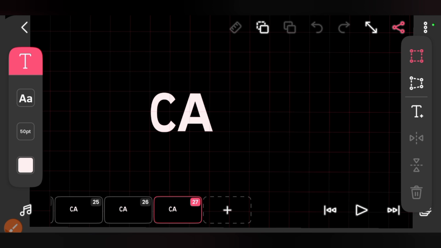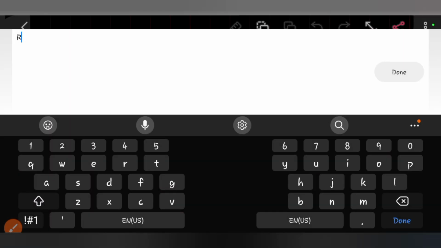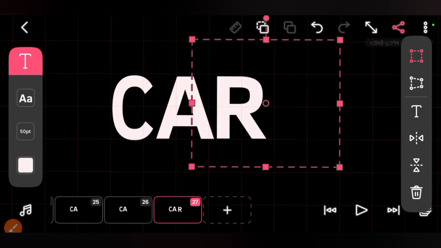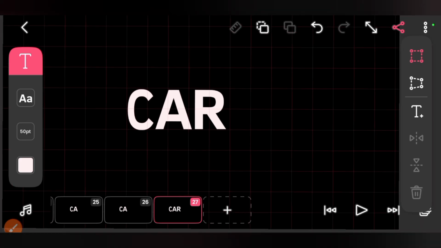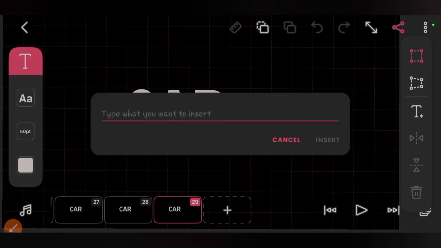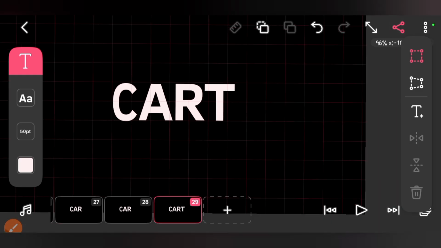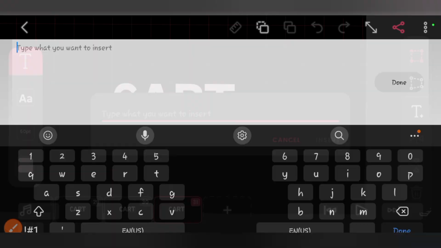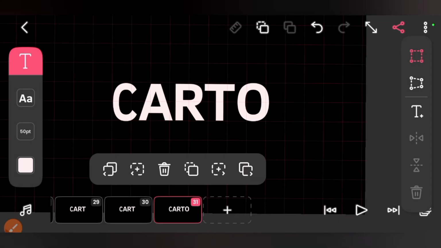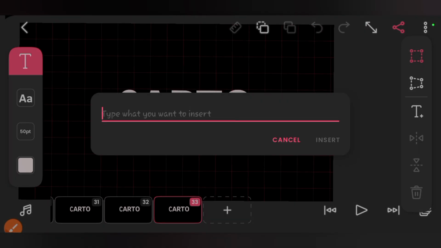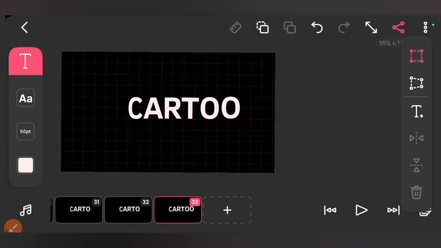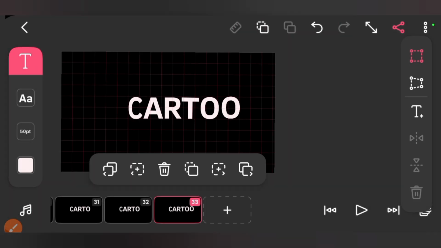Same way, select your text, then you type how and click on done. So after that, same way, you duplicate, and the next will appear on frame 29, which is T. Click on your interface and type T. Duplicate as well. The next text, which is whole. So you copy and another O, and the last text, which is pen. Duplicate this.